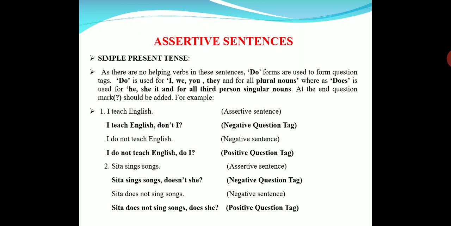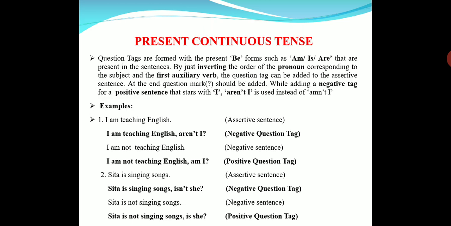Next, let's move to present continuous. Here already the auxiliary verbs are there, be forms in the sentence itself. They are either am, is, are. Am is used for I, is is used for third person singular, and are is for all plurals.